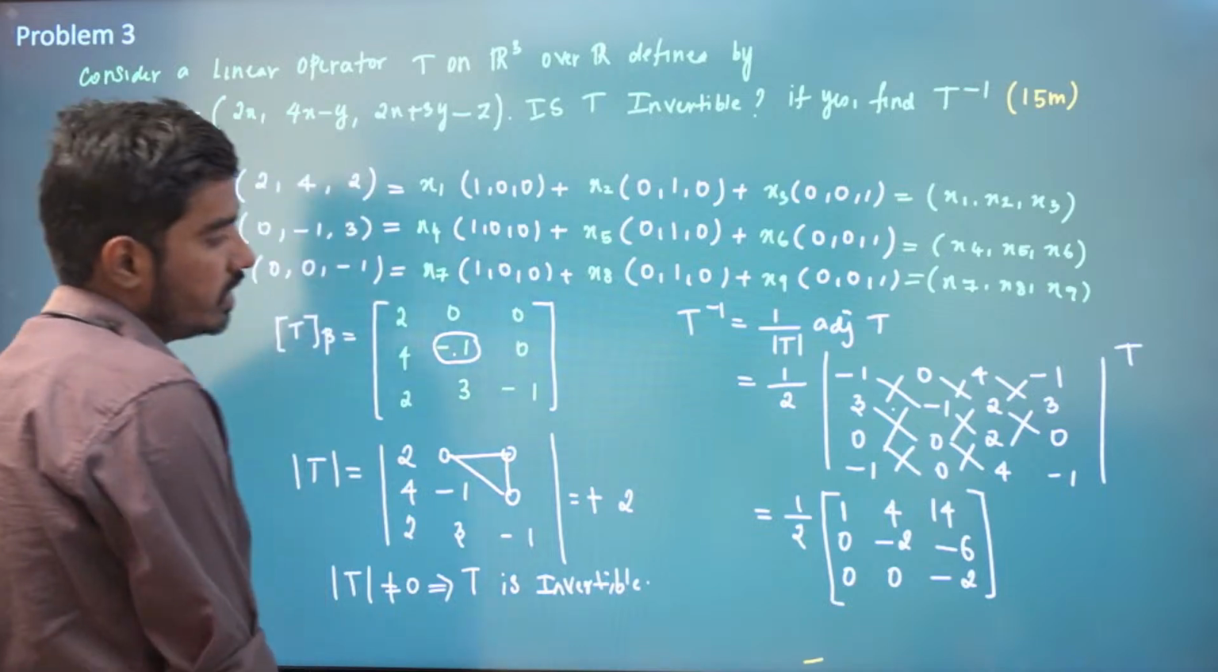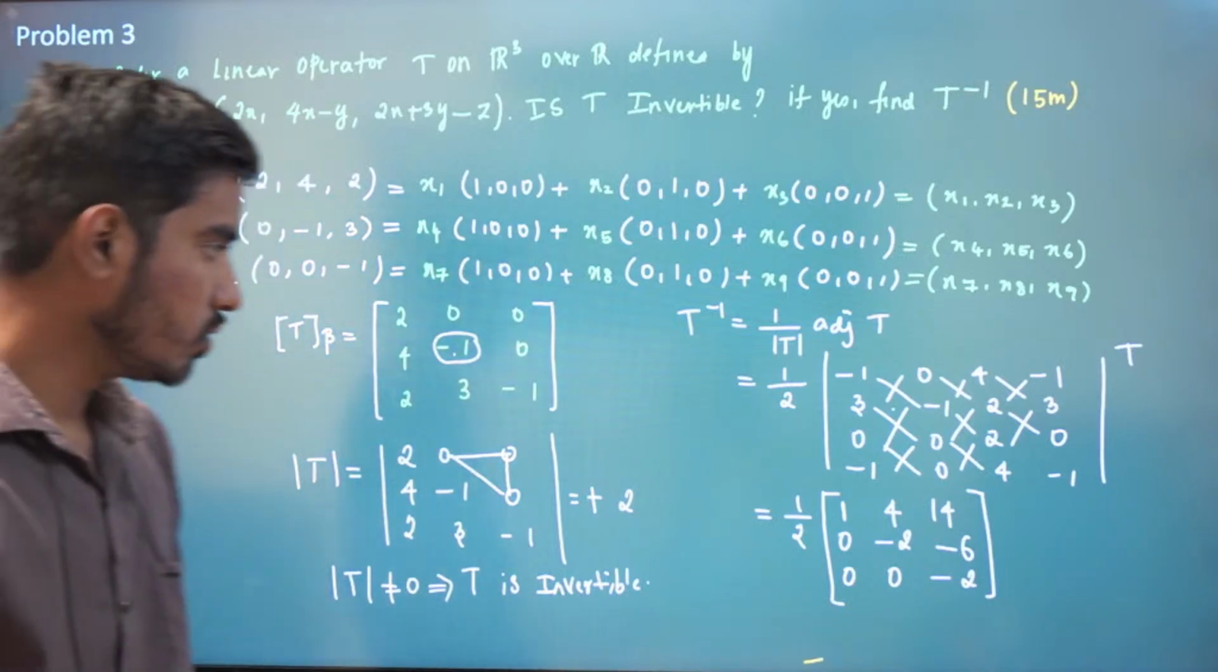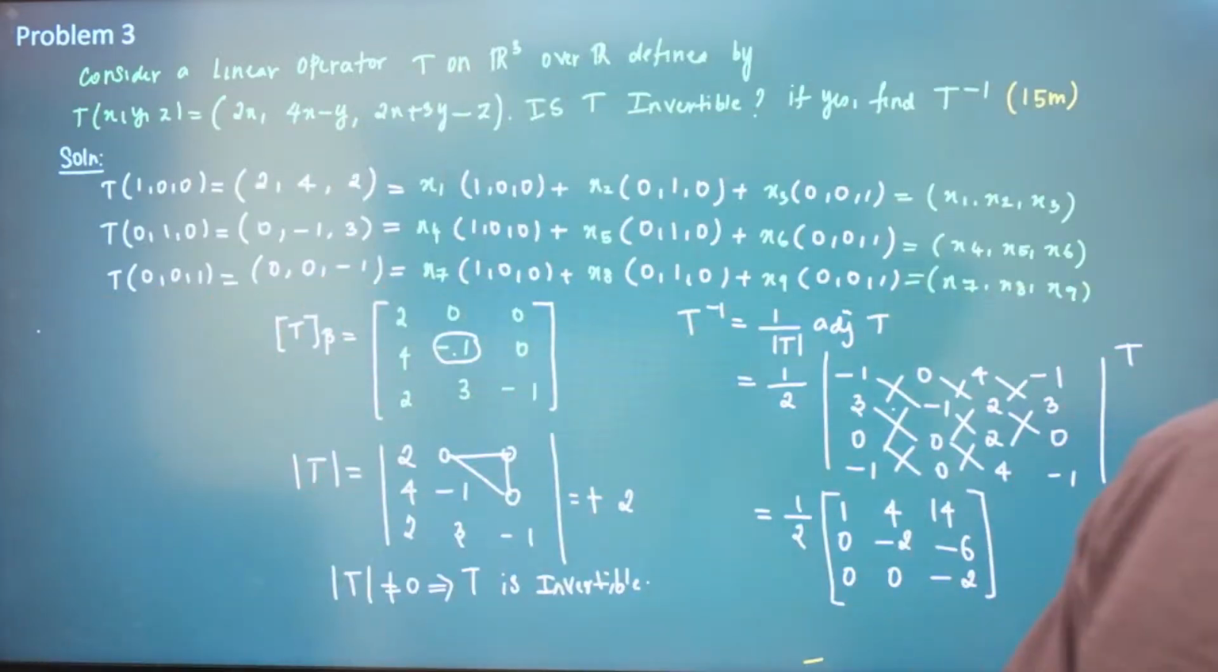So this is our T inverse, right? So 1 by 2, 1, 4, 14, and then 0 minus 2 minus 6, 0, 0 minus 2 is our inverse. Is it clear? So we'll move on to the fourth problem.